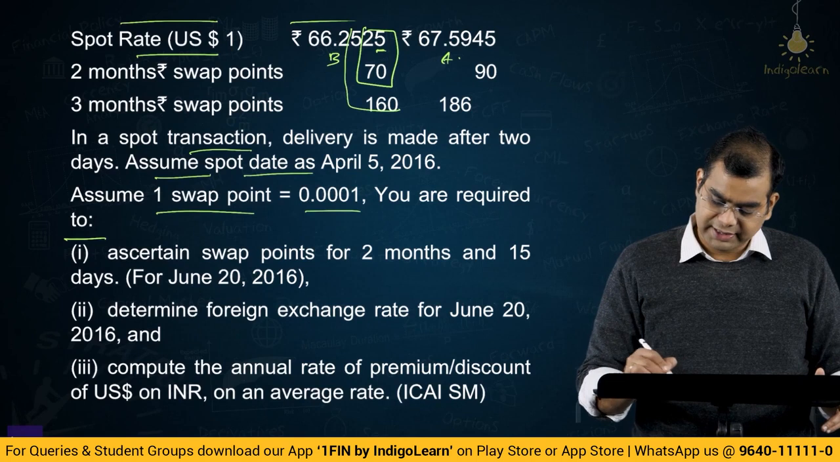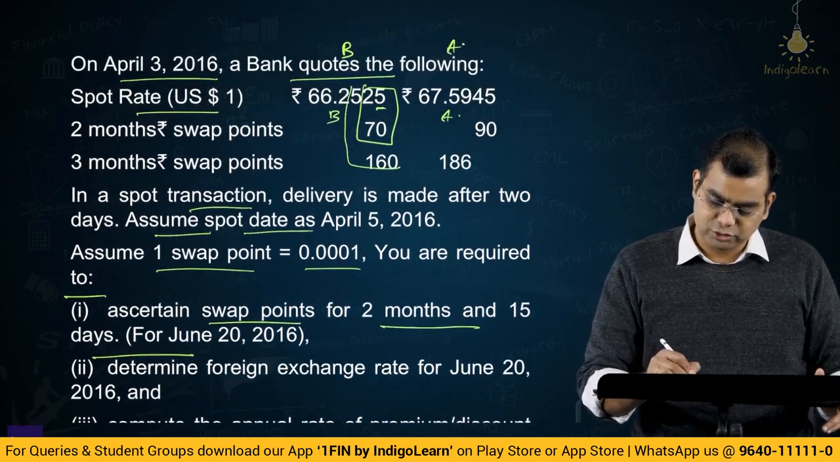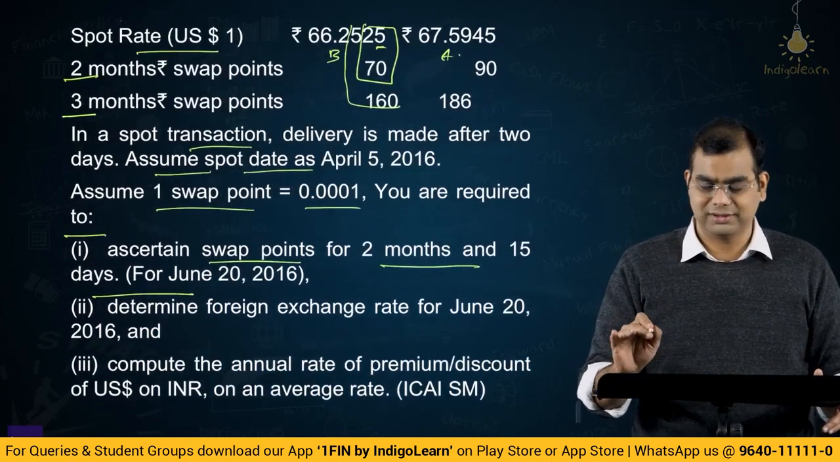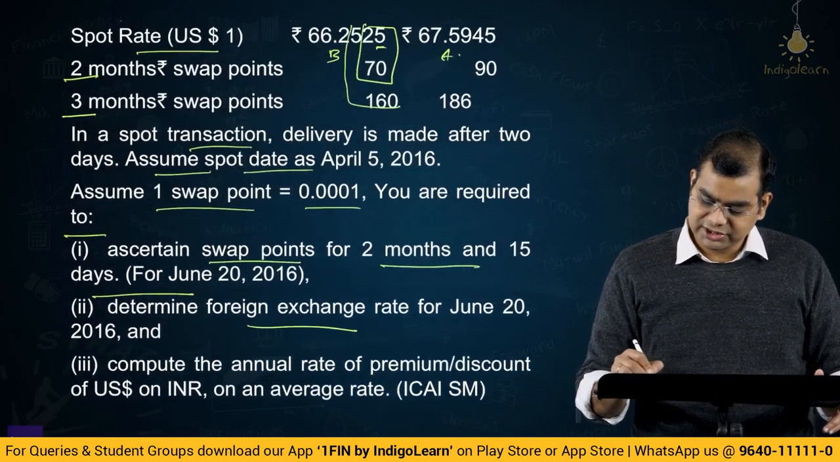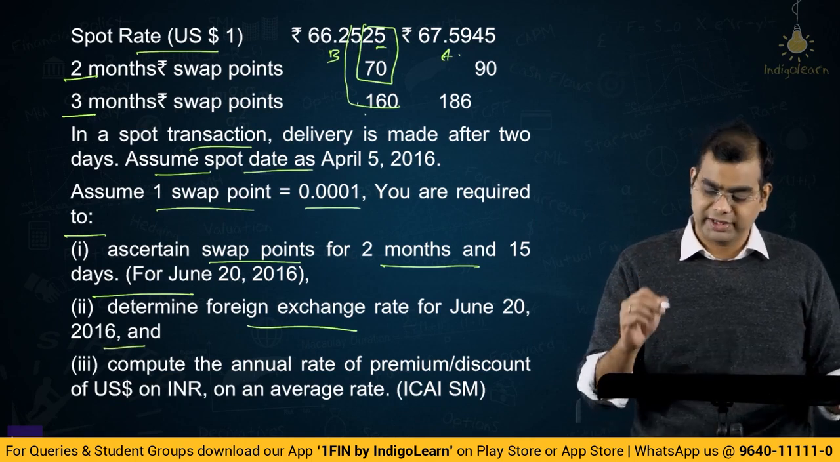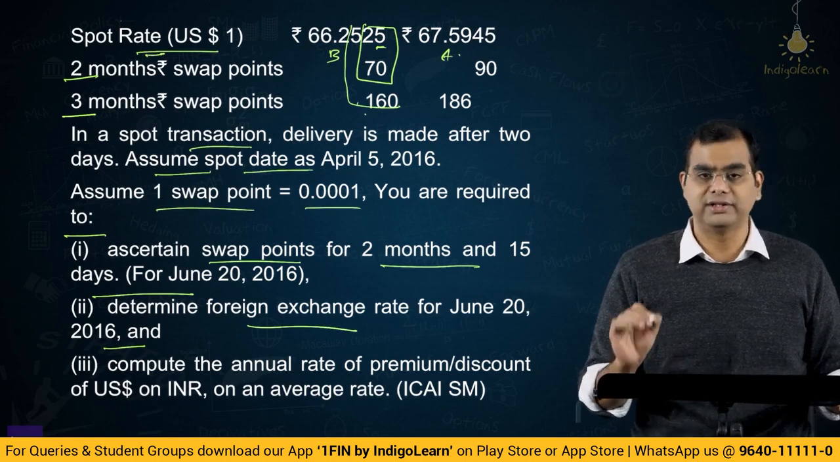Now you are required to do what? Ascertain swap points for 2 months and 15 days. They have given you for 2 months, they have given you for 3 months. What is it for 2.5 months? We'll figure that out. We'll get to that. Determine the foreign exchange rate for June 20th. So once you get the swap points, you have to figure out what is the forward rate, because this is the spot. You have to add the forward swap points, then you'll get the forward rate.